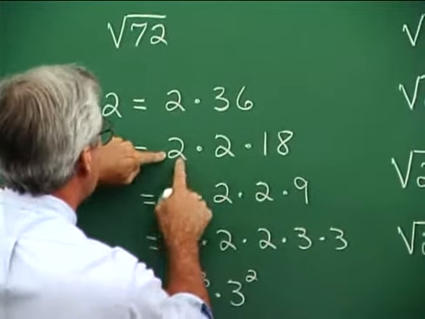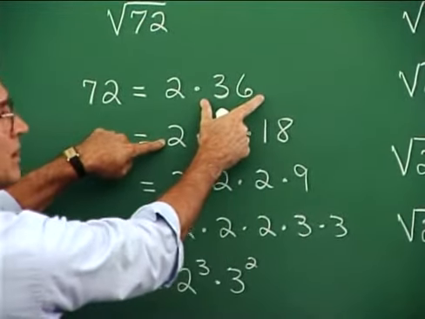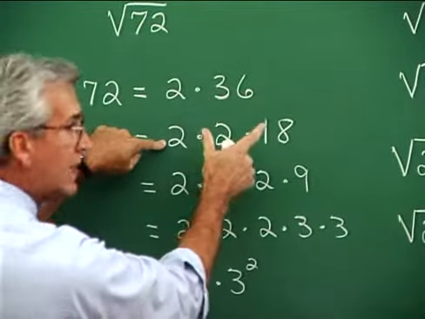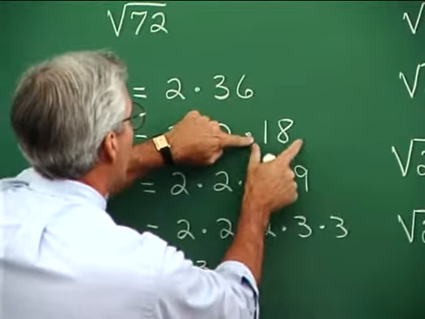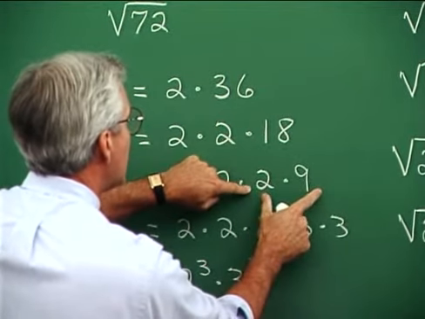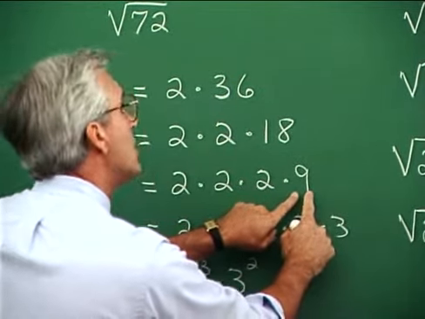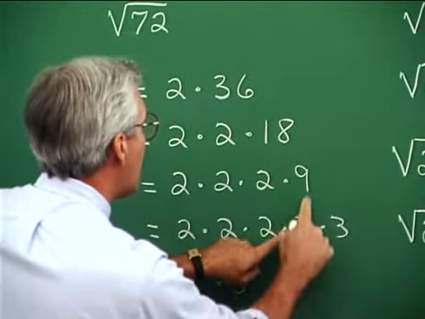Now bring down the prime number and say, what's the smallest prime number that goes into 36? Does 2 go into it? Yes, it does. So we can rewrite 36 as 2 times 18. And now bring these two down and think of 18. 18 is 2 times 9. And then for 9, does 2 go into 9? No, but 3 does. And so write 9 as 3 times 3.